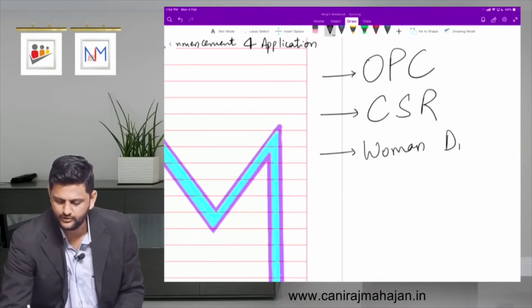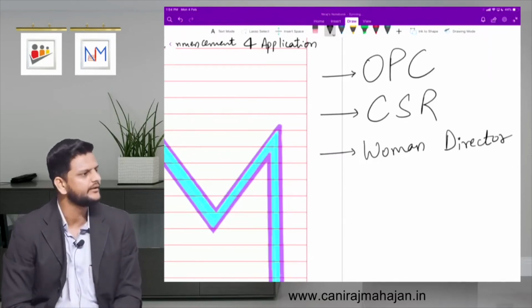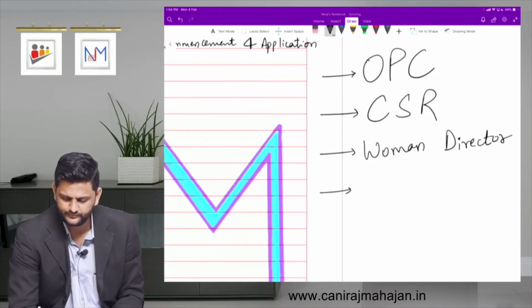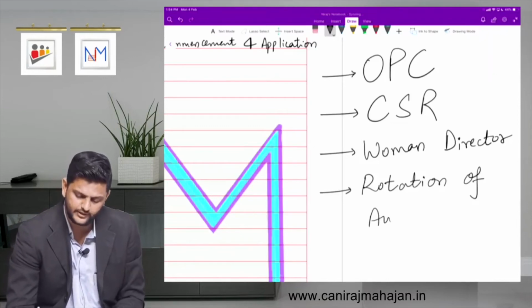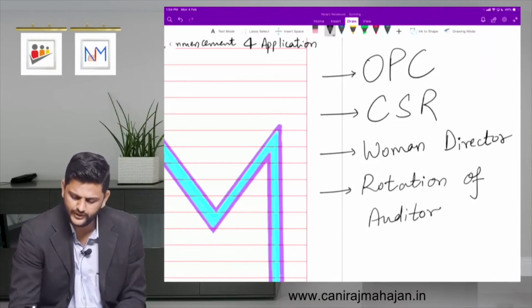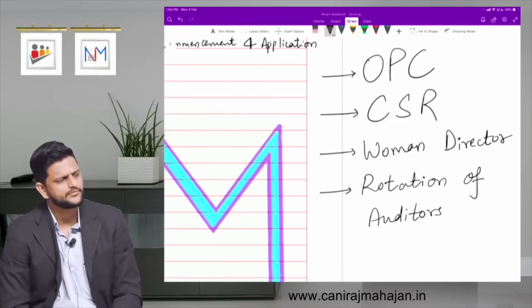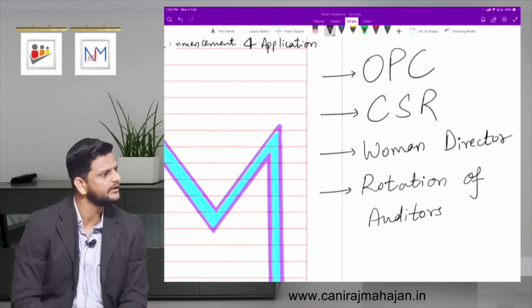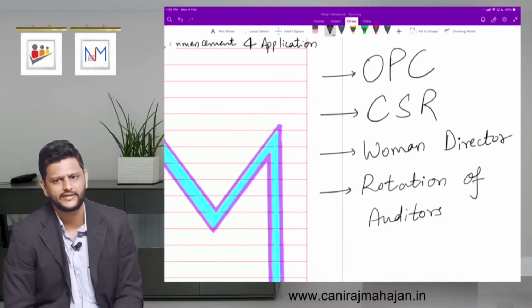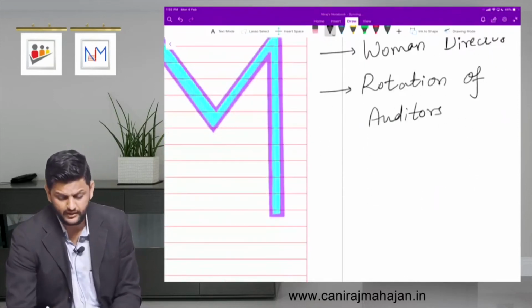So the concept of women director has also now been introduced in Companies Act 2013. Then rotation of auditors. Again, that concept was not there in your 1956 law. So some small changes here and there, some new features have been added, and that's why we needed a new act itself that has come in 2013. Understood? Small things. Fine. E-governance as such